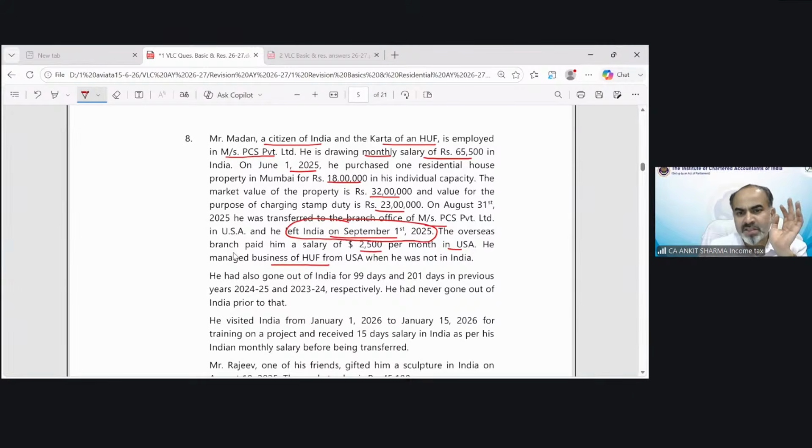He managed the business of HUF from USA when he was not in India. So when he was in India, he managed the HUF business from India, and when he was outside India, he managed that HUF business from outside India. He also went out of India for 99 days and 201 days in previous years 2023-24 and 2024-25. He had never gone out of India prior to that.